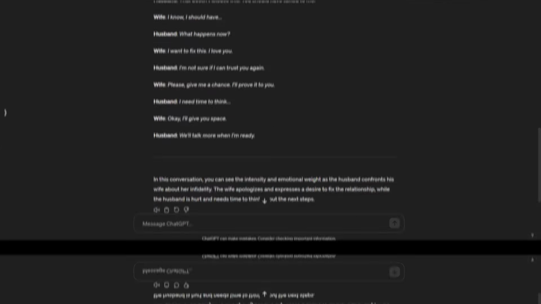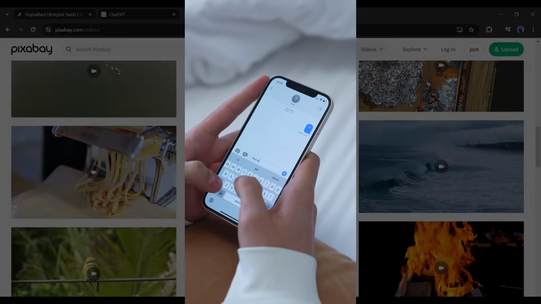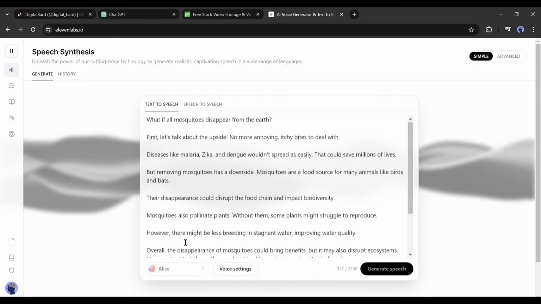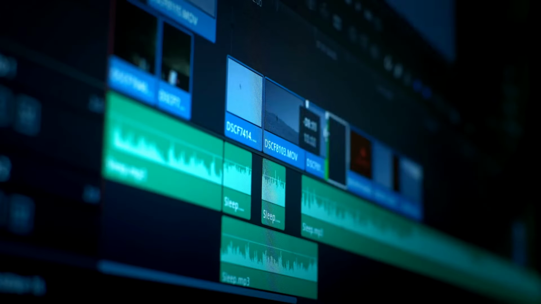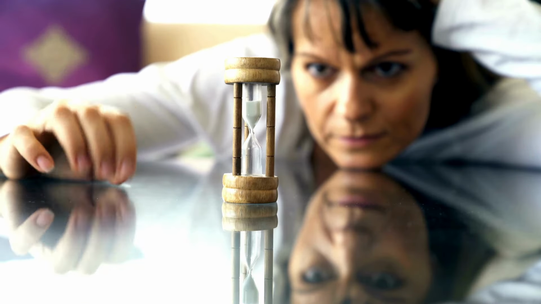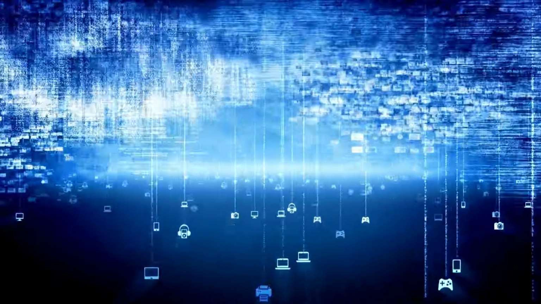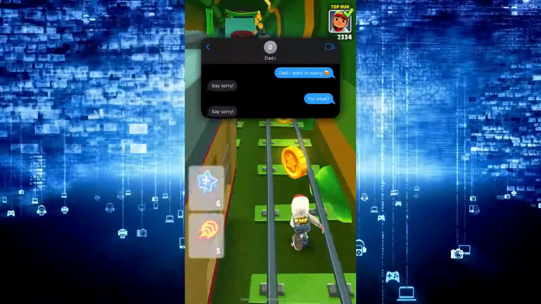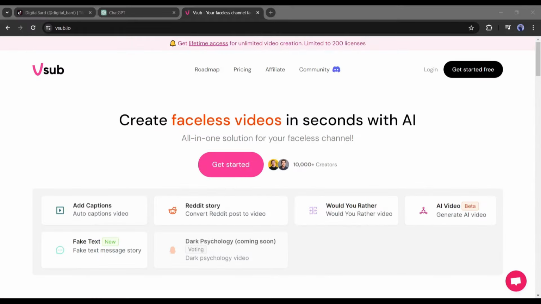To make the video, you can download background videos, create fake conversations, generate voiceovers, and then edit them with a video editor. It's really a laborious and time-consuming process. But today, I am going to introduce an AI tool that can create this kind of video within a few clicks. Yes, just a few clicks. Let's move forward. Introduce Vsub, an AI-powered video generator tool.